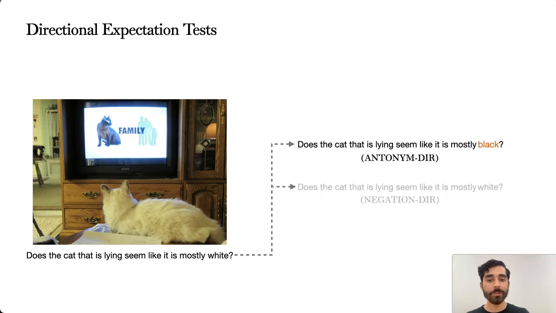For the negation directional expectation test, we change the source question by introducing negation words that again produce an answer that should be different from the source. Here we expect models to correctly interpret the negated clauses of the new question and respond appropriately.